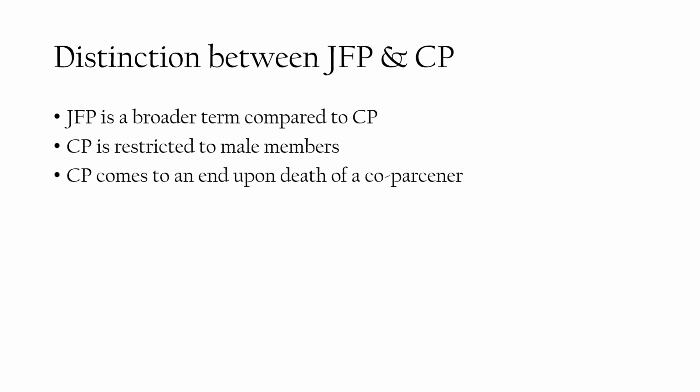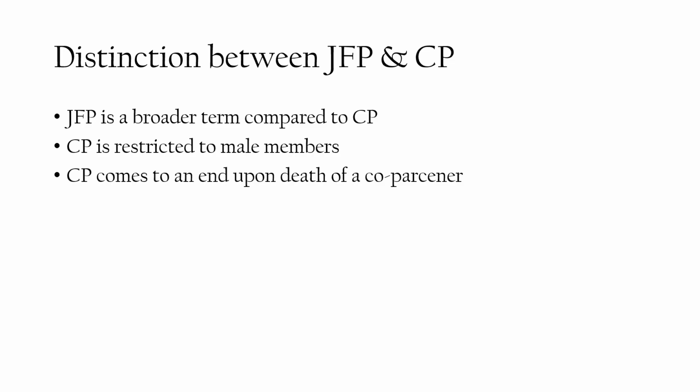Let us discuss the distinction between joint family property and coparcenary property. Joint family property is a broader term compared to coparcenary property. Coparcenary property consists of only male members up to three generations, that is, sons, grandsons, and great grandsons. A woman could become a co-parcener only after the 2005 amendment to the Hindu Succession Act.